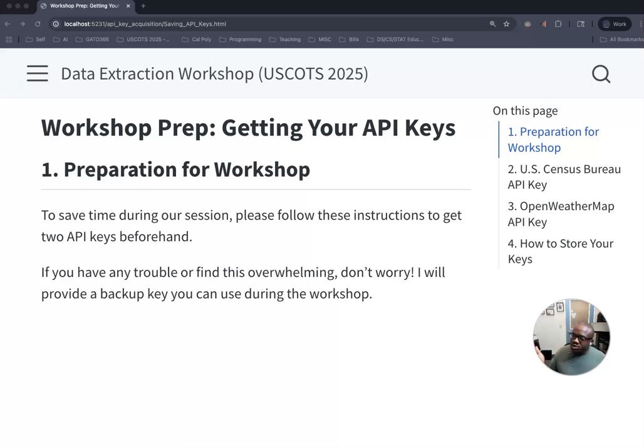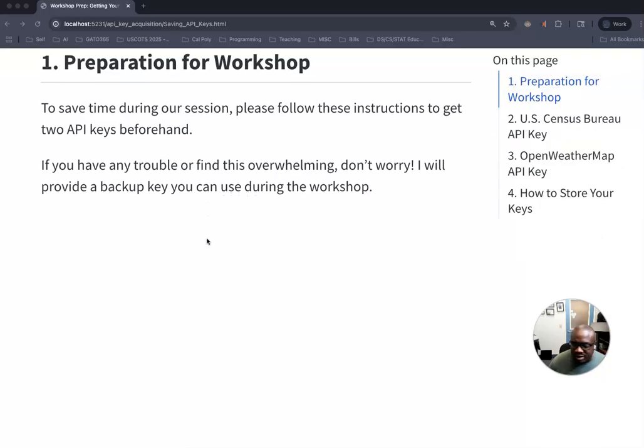So welcome to, I would say, just preparing for the presentation, at least the workshop. When it comes to making that day run pretty smoothly and getting an authentic experience working with APIs, I thought it would be best if we all had our own APIs rather than just using the API keys that I provide. So instead of waiting until the day of, I decided to make a short video for us to use to be able to get the APIs for this workshop. That's the reason why we have this video.